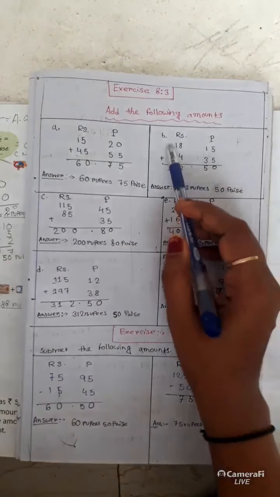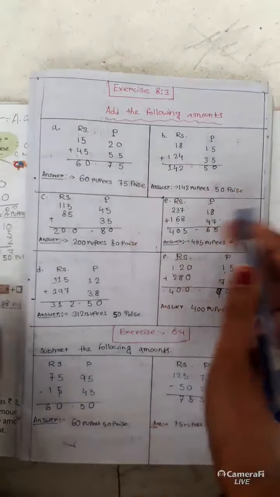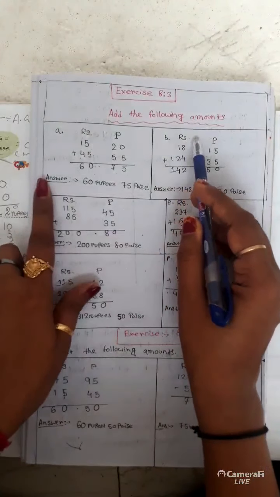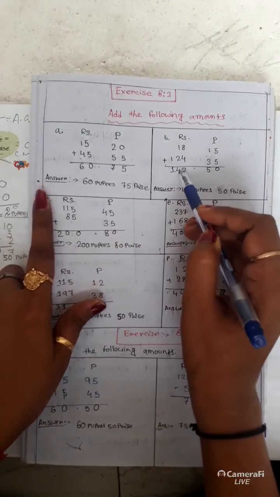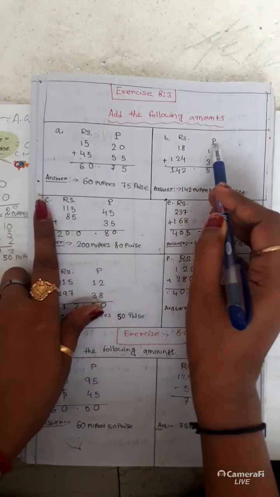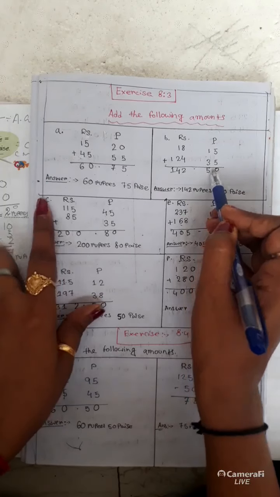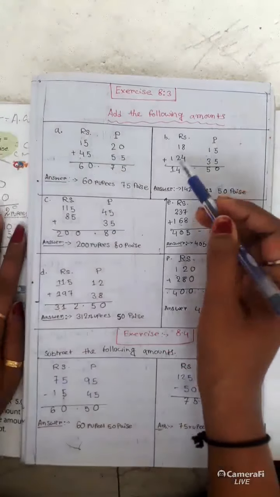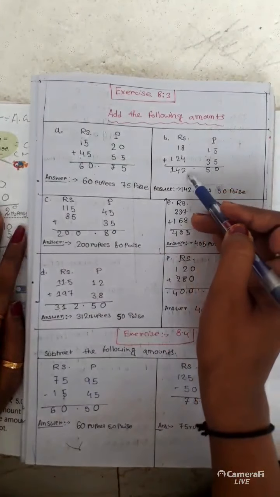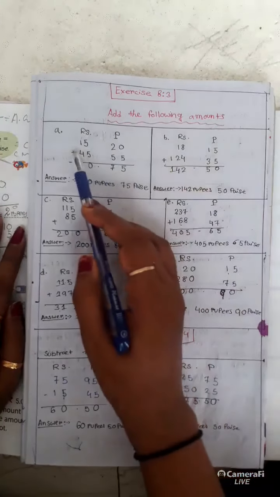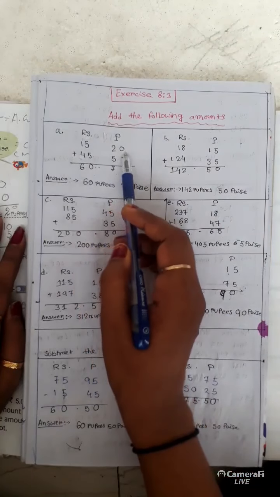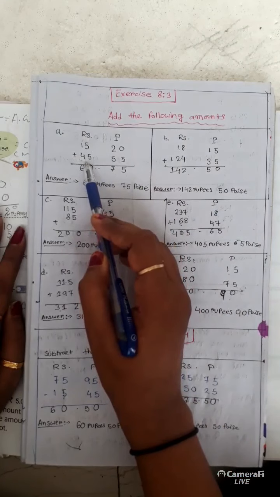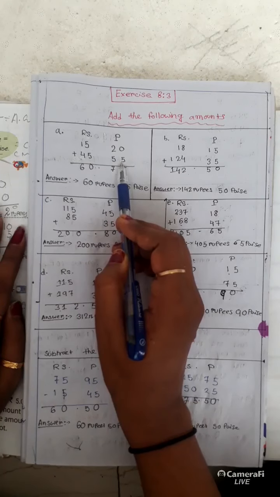So actually, I have written rupees in a separate column and paise in a separate column. I can't write this in one column, so I have just written it like this. 15 rupees 20 paise plus 45 rupees 55 paise.